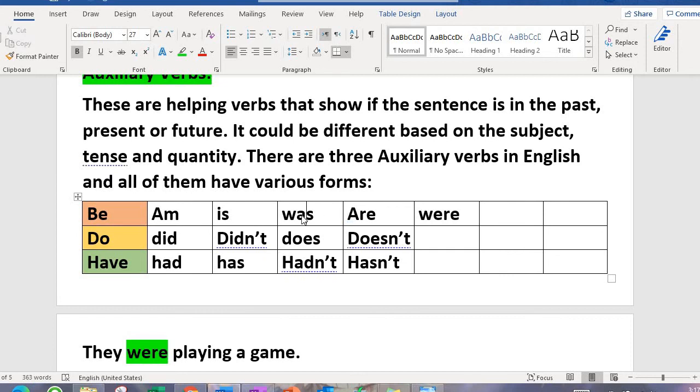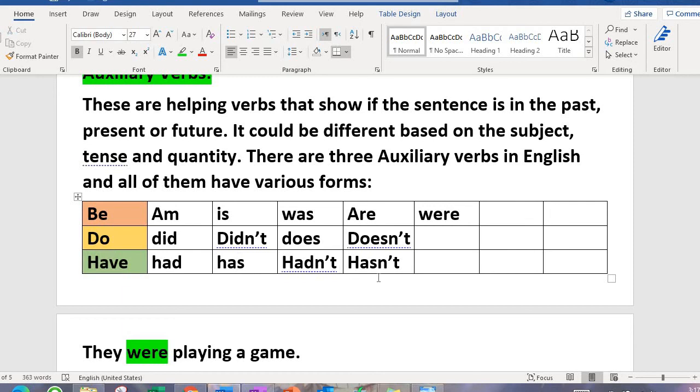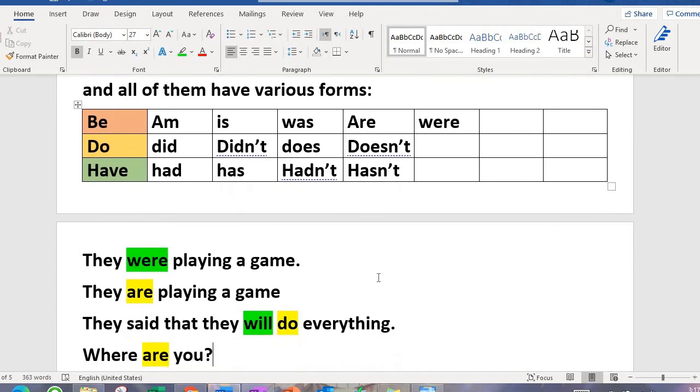Do. In the same way we have different forms of do for past, present, future, singular and plural. Those are did, did not, does and does not. Obviously do is included. The next ones are have. For have we also have different forms of it. Had, has, had not, has not. Had not is for past and had is also for past. Has and has not are for present. Let's move on.